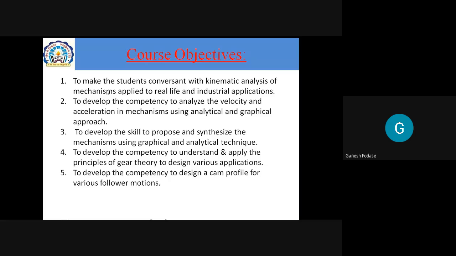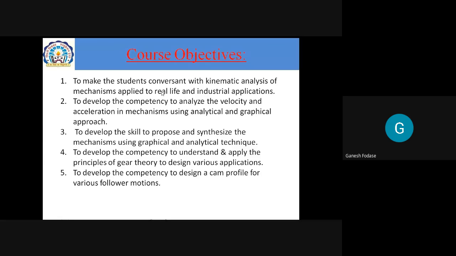The first objective is to make students conversant with kinematic analysis of mechanisms and apply it to real life and industrial applications. See, now I hope you studied different types of mechanisms in SME. Yes or no? Have you studied about mechanisms, machine, link, pair in SME? Basic knowledge you have, I think. Yes or no? Yes, sir.